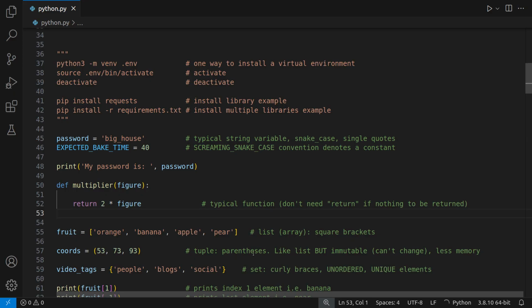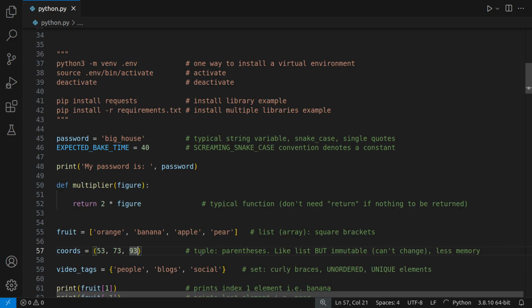Now here is another data structure called a tuple. A tuple is denoted by parentheses. Do not call these brackets in programming. It will just confuse people because some people see these as brackets. That's why I call these square brackets, and I just call these parentheses. Do not use the word brackets to talk about these, or you'll cause a lot of confusion.